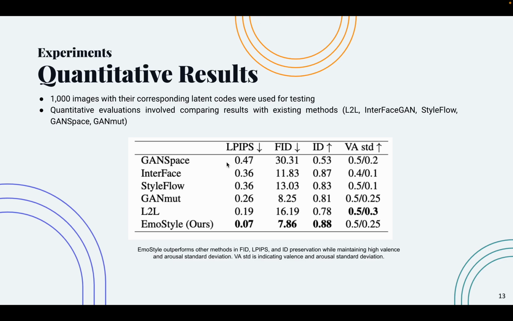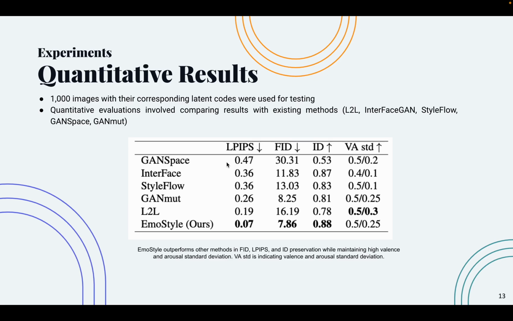We tested our model with 1,000 images with their corresponding latent codes. We also compared our model with GANSpace, InterFaceGAN, StyleFlow, GANmut, L2L. We used FID and LPIPS score to measure the diversity and the quality of the generated images.